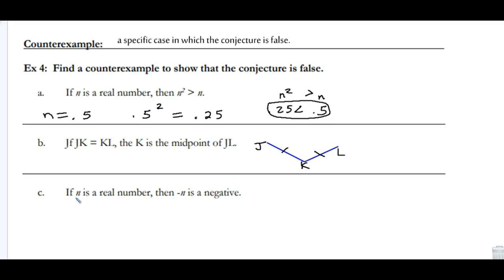Alright, and part C, if n is a real number, then negative n is negative. Well, what happens if n is negative 5? Then we have negative negative 5, which is positive 5. So there's a counterexample, negative 5. It's not the only one, but it is one. So, there you go. There are your notes.